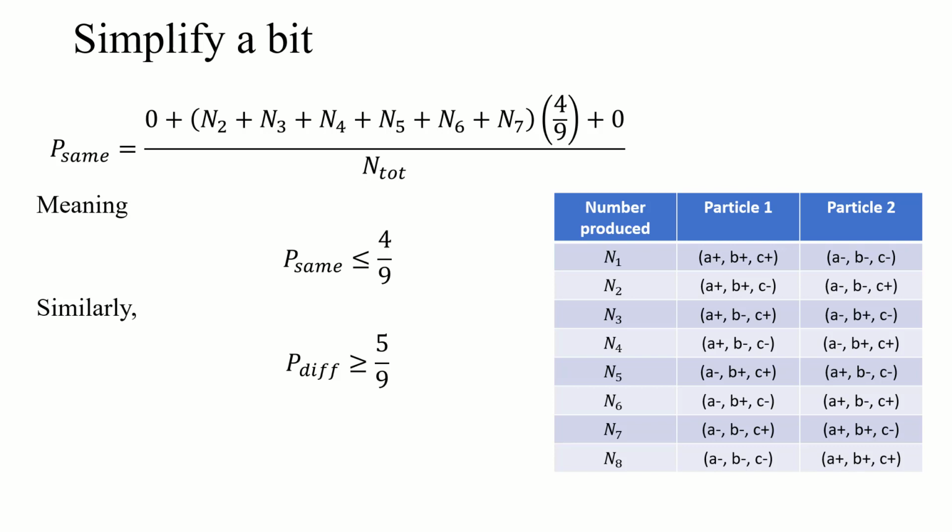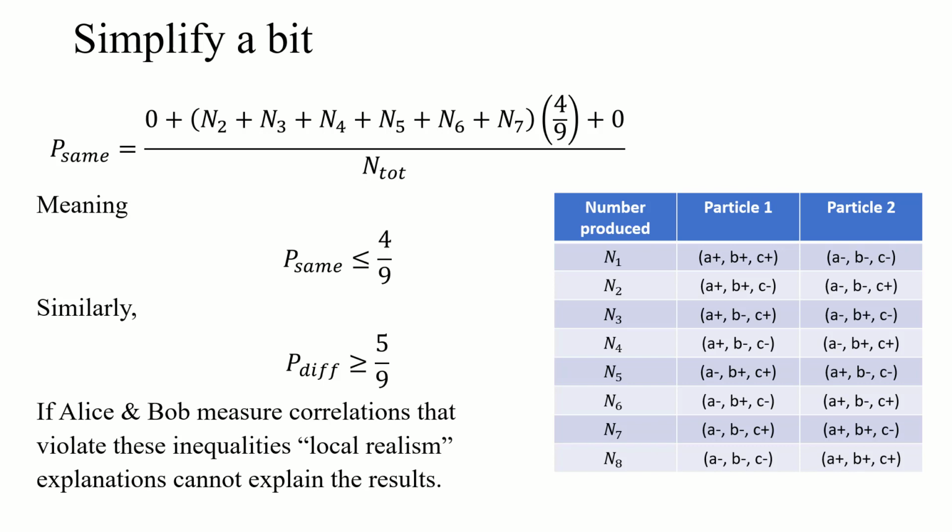So hopefully you followed that, but this is a testable thing. Alice and Bob go and perform this measurement, randomly select their axes, and measure it a bunch of times. If you've measured it enough, you've got a small enough uncertainty on what the actual probabilities are, and you get the probabilities for being the same and different. Is it within that range or not? If it is within that range, then local realism can explain these results. It is possible to make an explanation for that. If not, though, you have to throw all this out. You cannot explain it with those types of explanations.